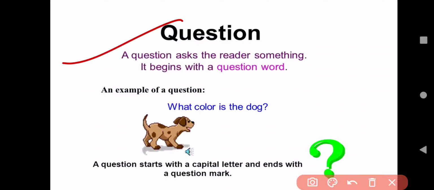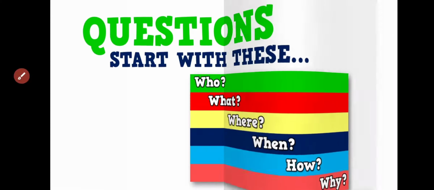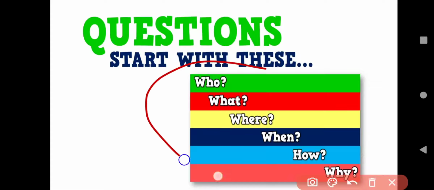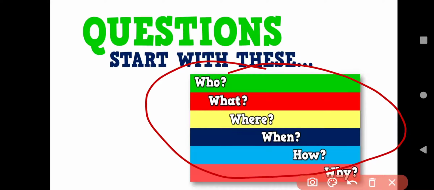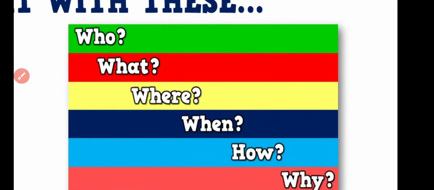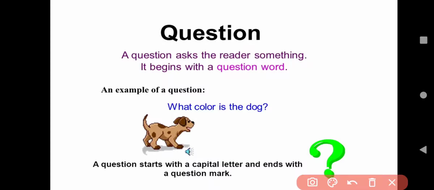Here, a question asks the reader something. It begins with the question words. As you know, we start our question with question words. What are question words? Yes, these are the question words. We start our questions with these words. Okay? Here I have an example. What color is the dog?